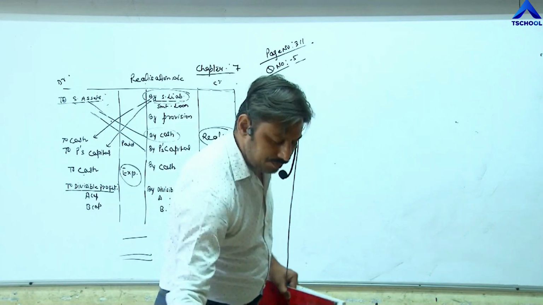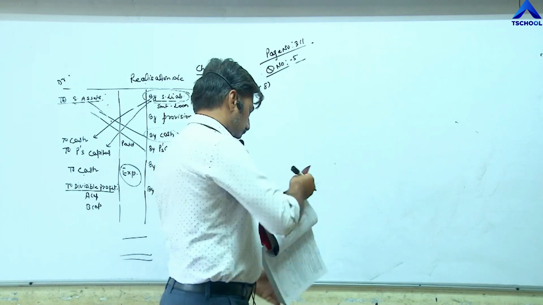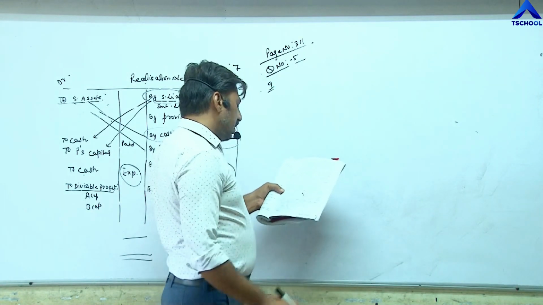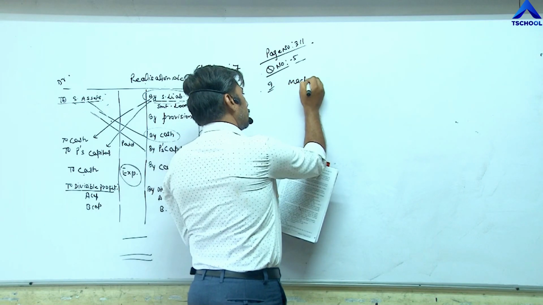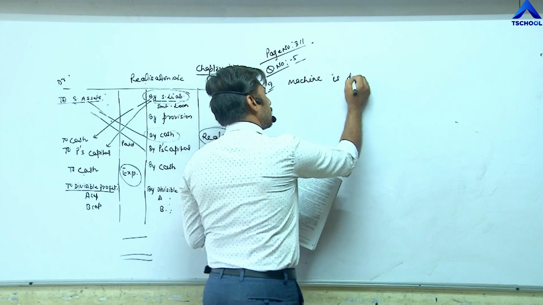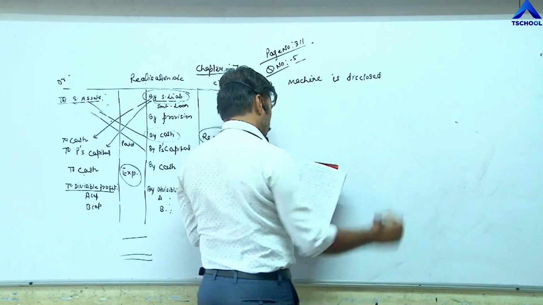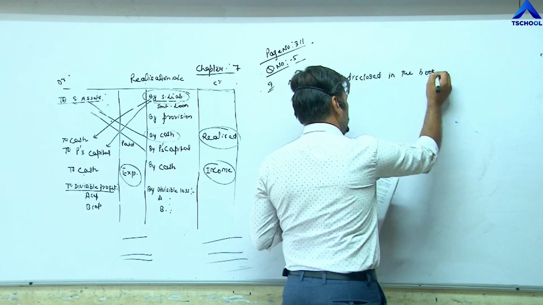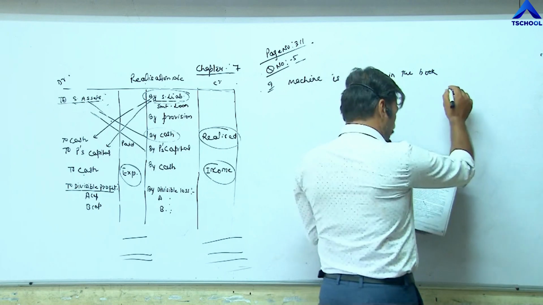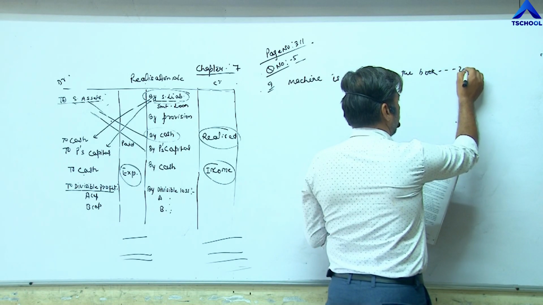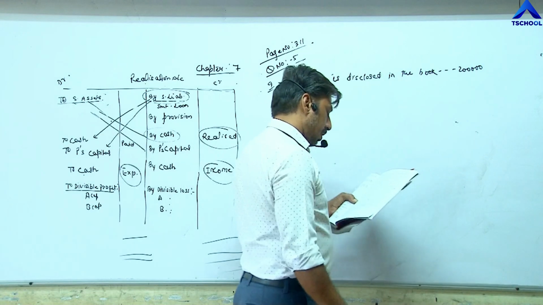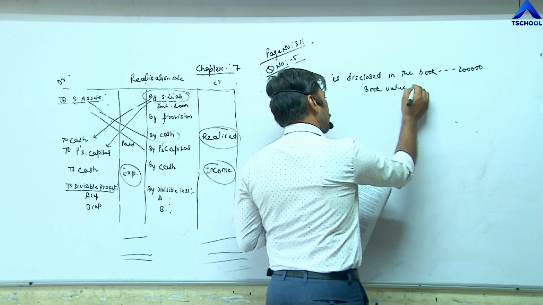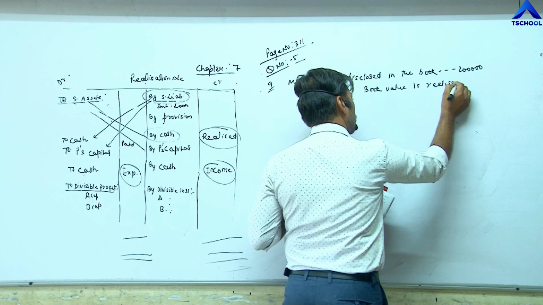Now question number 9. Machine is disclosed in the book. In the book, at the time of dissolution, rupees 2 lakh. Second part: book value is realized. Book value is realized. This is the question.